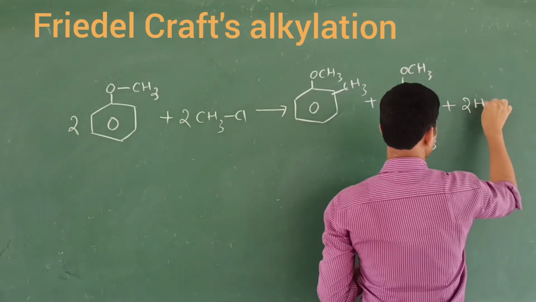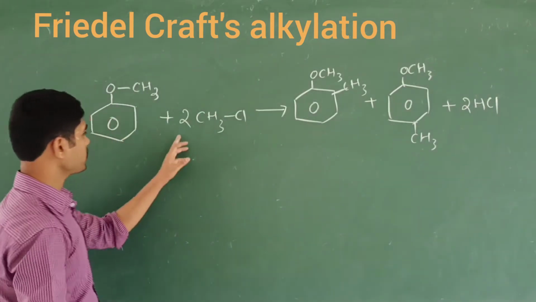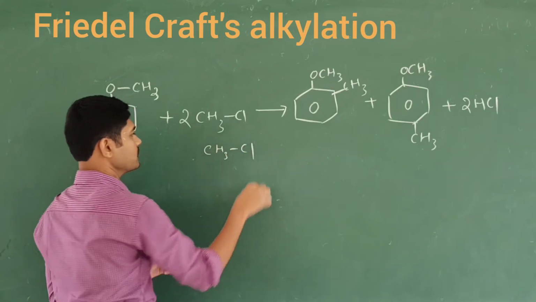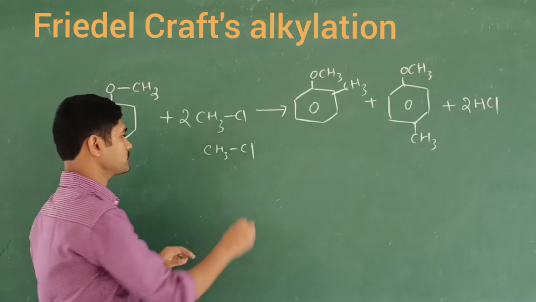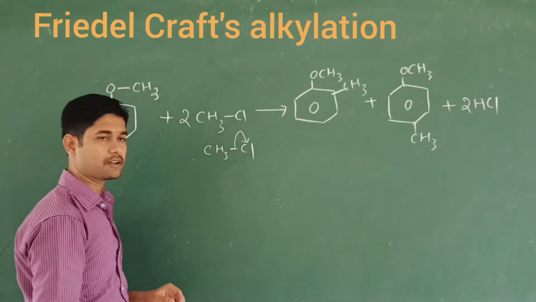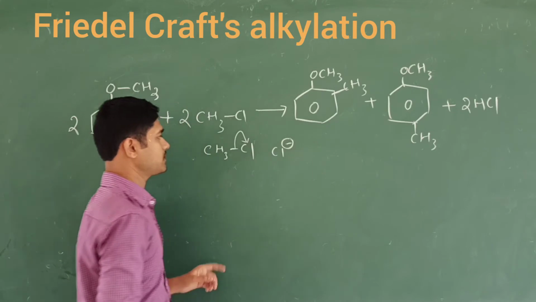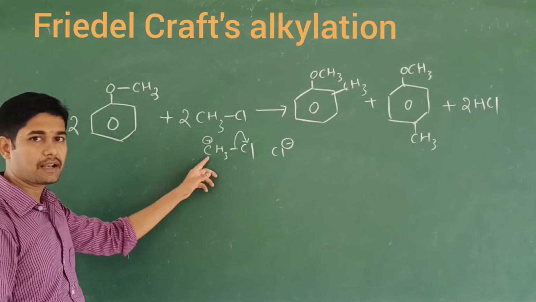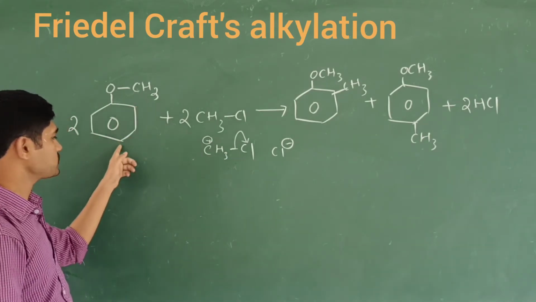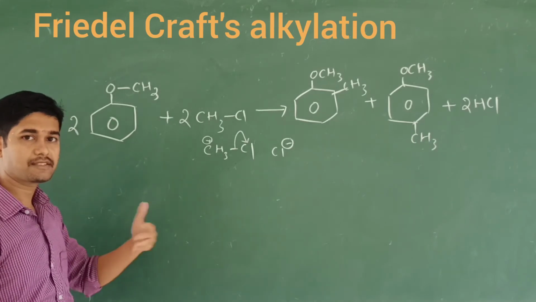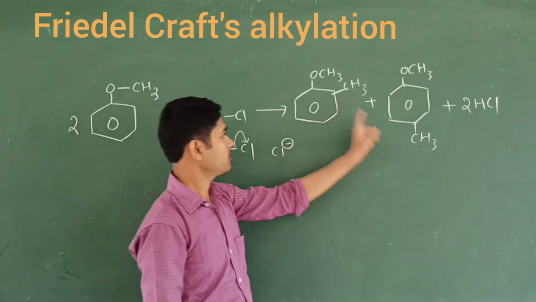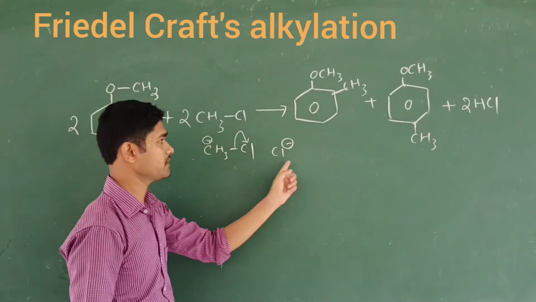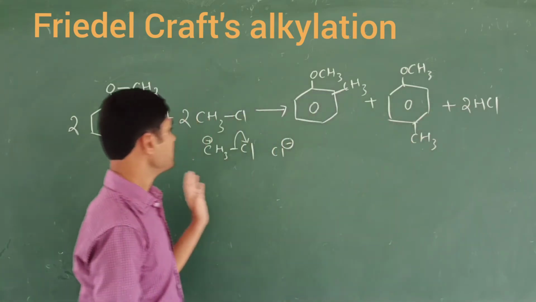I have removed 2HCl. In this CH3Cl, chlorine is more electronegative, so it pulls the bond pair of electrons towards itself. Then it becomes Cl minus, that is 2Cl minus, and this carbon becomes positively charged. This positive charge on the alkyl group is going to attack at the ortho and para positions, because at the ortho and para positions the carbon is electron rich. That minus and plus become the bond here, like this. And I have removed one hydrogen each from the ortho and para positions, which go with the Cl minus. It is called 2HCl. So it is called the Friedel-Crafts reaction.